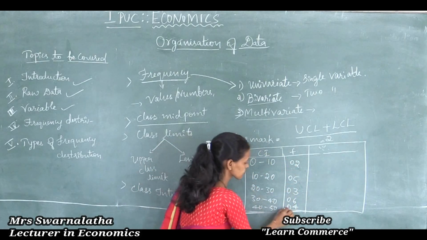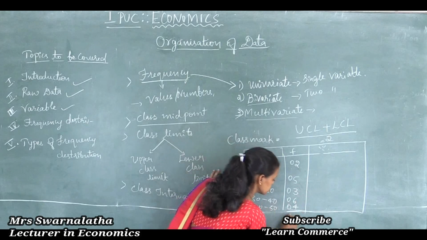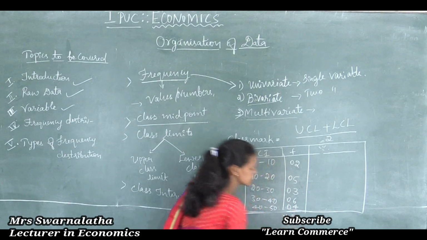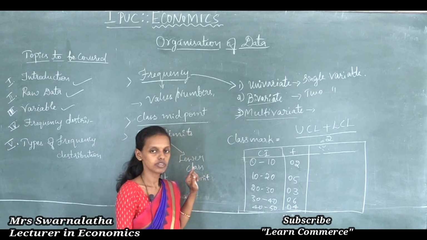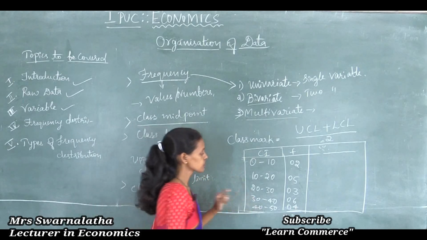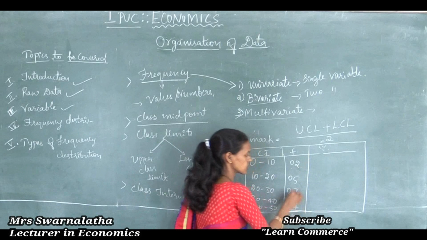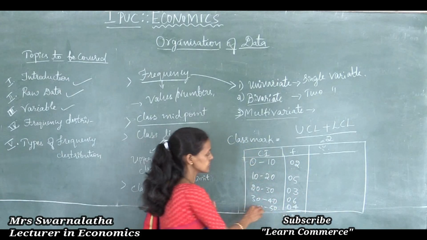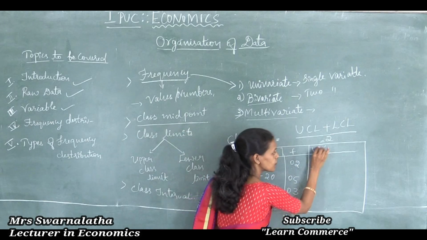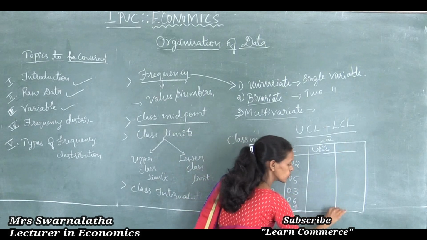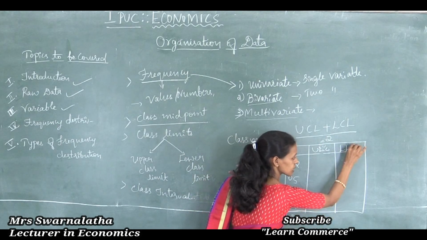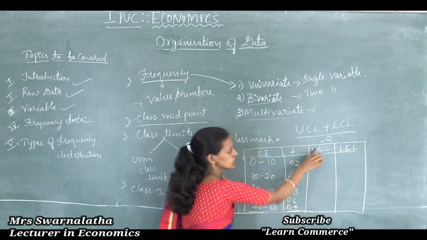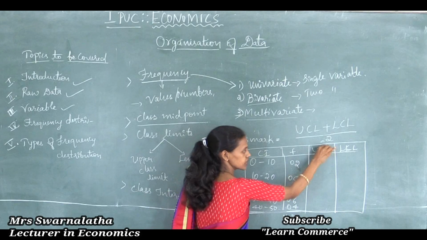So now see, total n is equal to 20, the number of observations is 20. Frequencies are the numbers which occur in raw data or classification. Thus, here you can see the upper class limit and lower class limit. So, what does upper class limit mean?